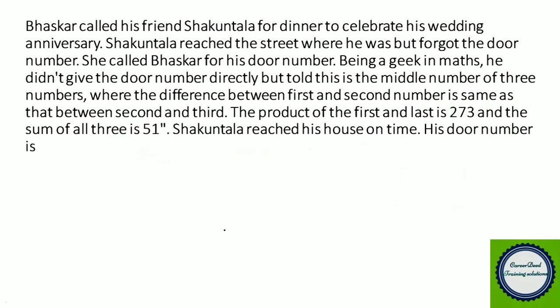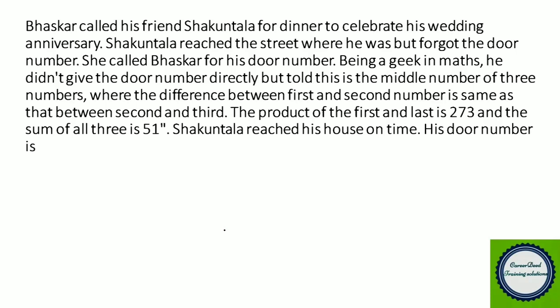Okay, Bhaskar called his friend Shakuntala for dinner to celebrate his wedding anniversary. Shakuntala reached the street where he was but forgot the door number. She called Bhaskar for his door number. Being a geek in maths, he did not give the door number directly, but told her this is the middle number of the three numbers.